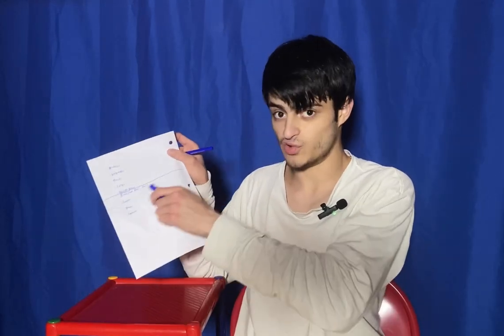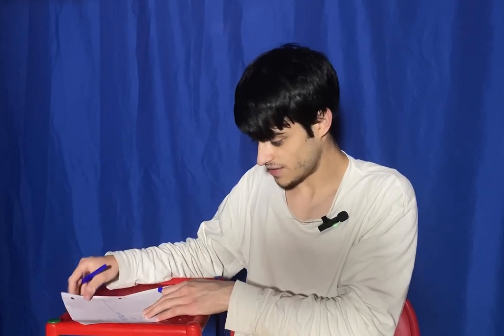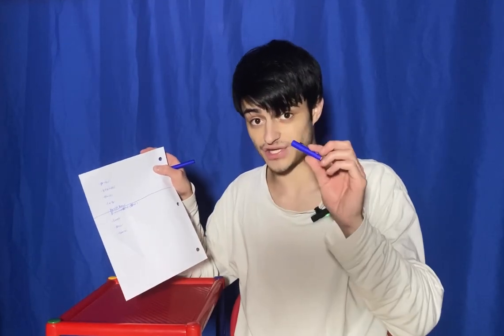So let's say you have 2 foods here. So what you could do is you put a box next to it. And then once you finish the first thing of food, you put a check mark. And then once you finish the second thing of food, you put a check mark. So that way you can actually see your progress throughout the day to make sure you're actually eating everything that